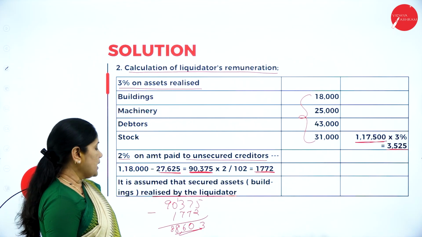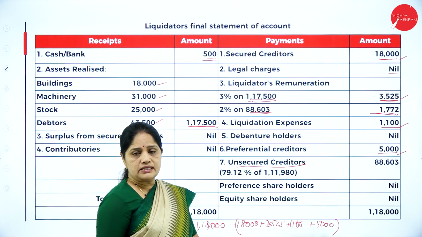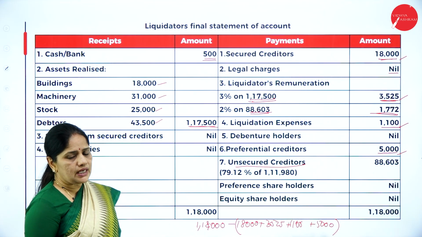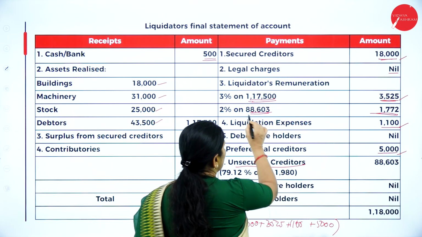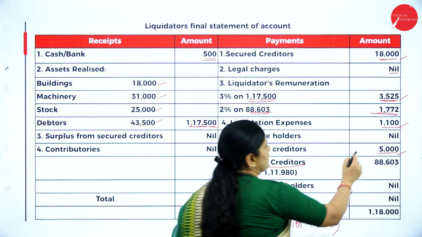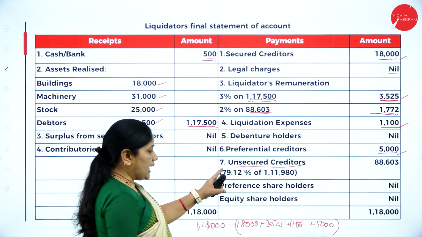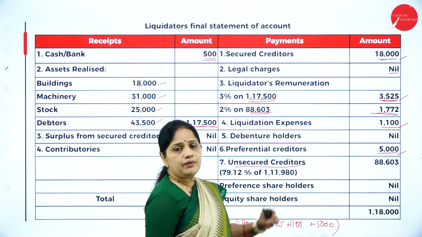So 88,603, that is the unsecured creditors value. That is the exact payment you are making to the unsecured creditors. Now, if you calculate 2% on 88,603, you should get 1,772.